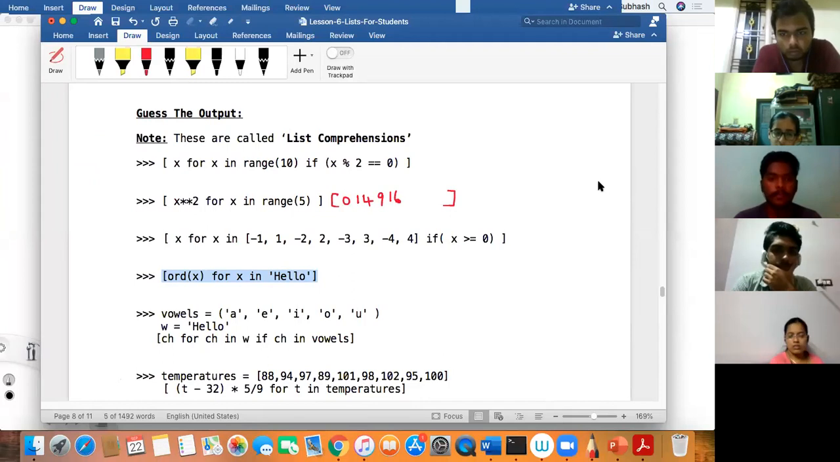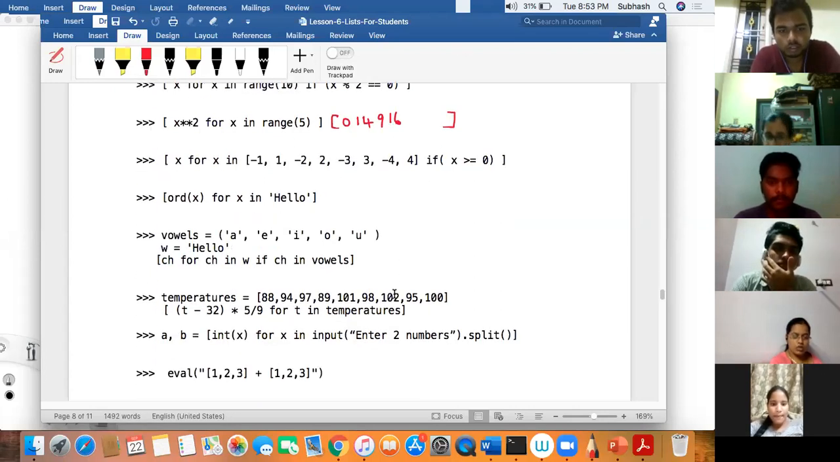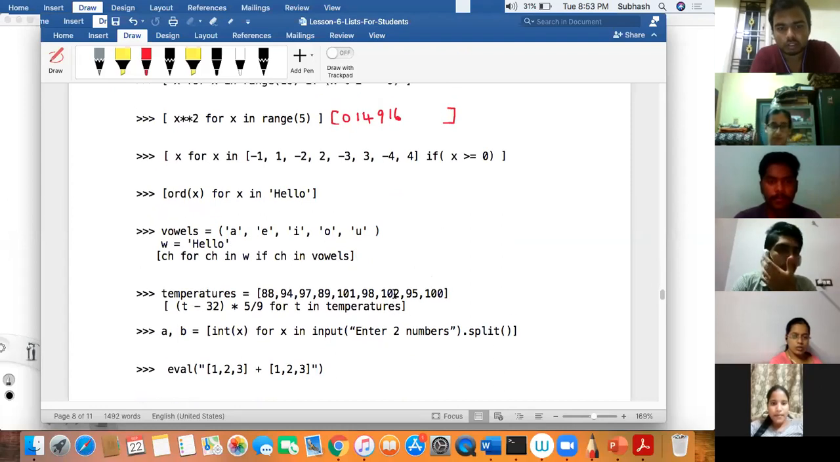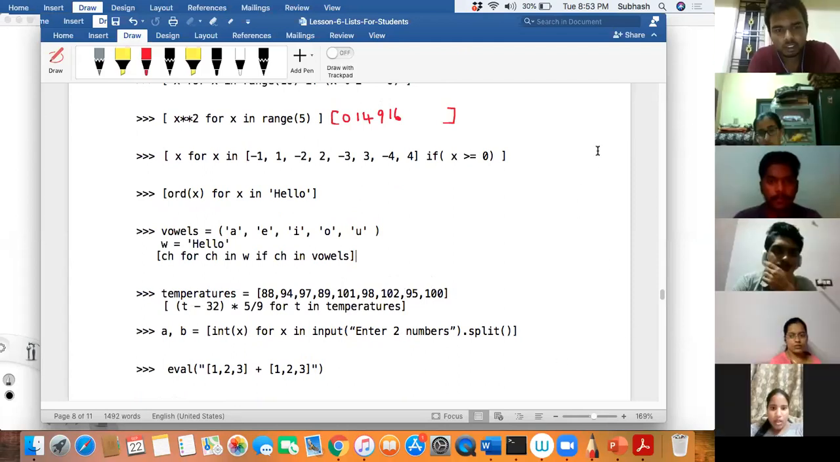Who will tell the next one? Pawan. This one, Pawan. It has 3 statements. So this depends on these 2 statements. Tell me. Pawan, I cannot hear anything. Okay, you're talking? Yes, sir. Tell me, what is the output of this?